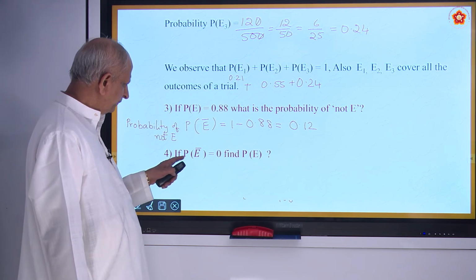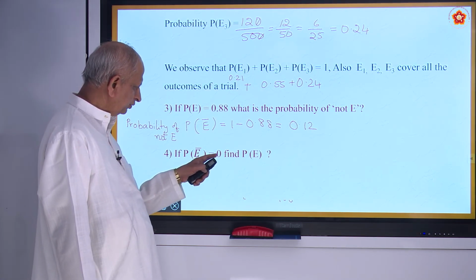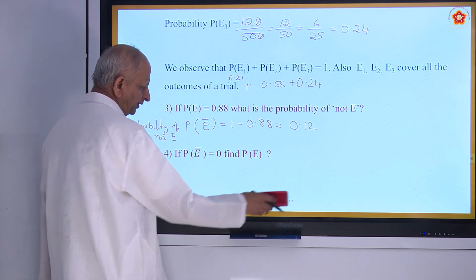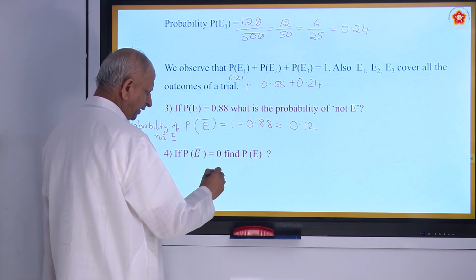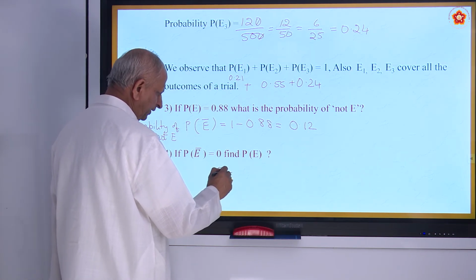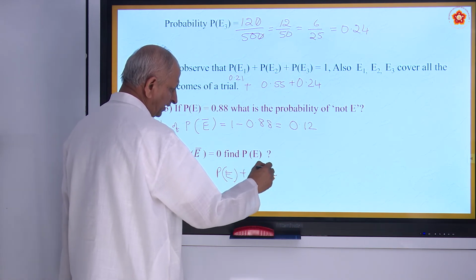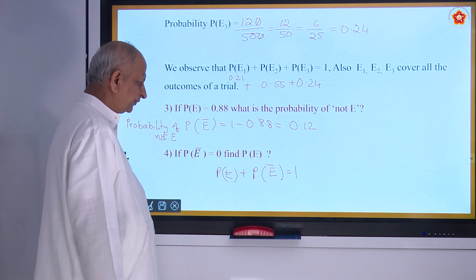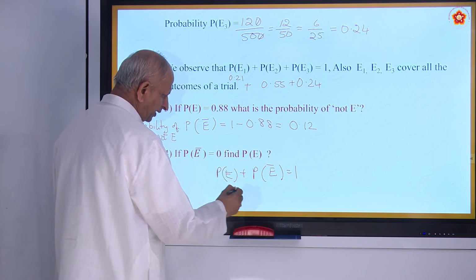Last one, P of the complementary event E is equal to 0. What is P of E? We know that P of an event E plus P of the complementary event, sum of these two is equal to 1. Is it not? Now P of E bar is equal to 0, given.